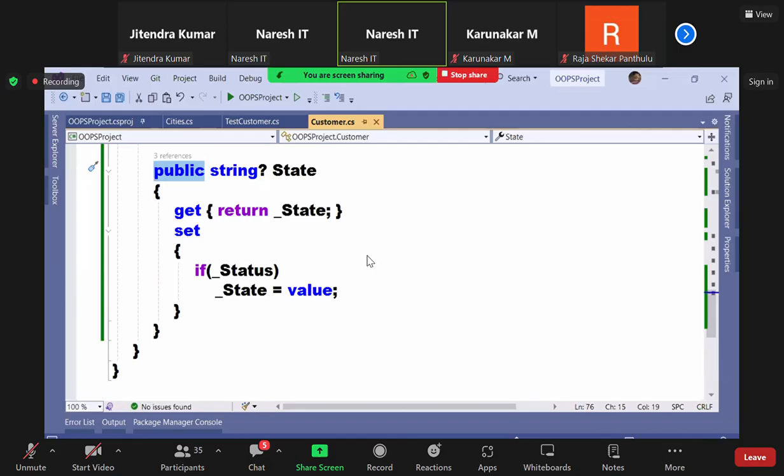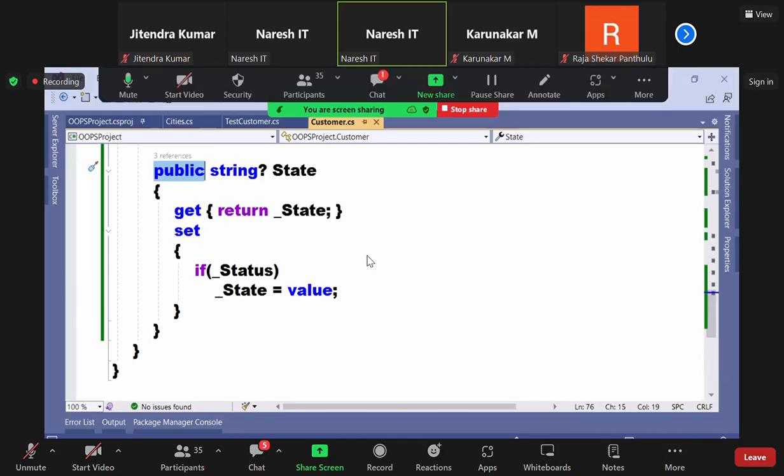If this is the case, guys, how to resolve it? Earlier, when we have these type of requirements, we used to write 2 separate properties, something like this.